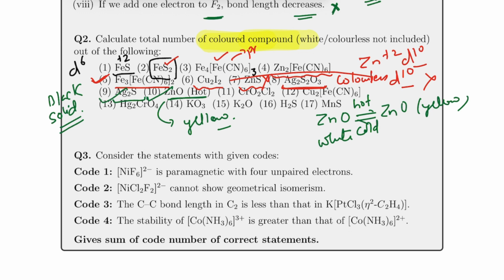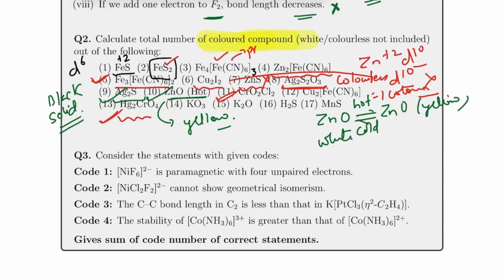Next one is CrO2Cl2, that's chromyl chloride. It's a red liquid, so that will also have color. Next one is Cu2[Fe(CN)6]. Again, here you will find there will be color. Another one is Hg2CrO4. This is some sort of chromate, you can feel it, and this will have color.